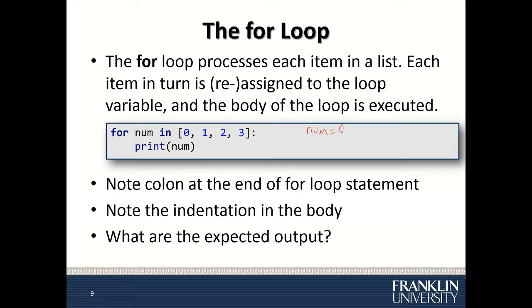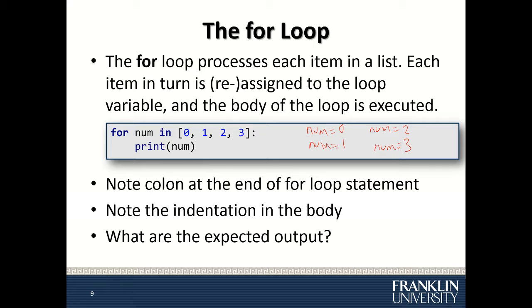So initialization would be num equal to 0, the first item. And the condition is, do I have any more items in the list? Yes, then I continue. I print num, you print 0, and then num equal to 1, and then num equal to 2, and then num equal to 3. And once I get to 3, which prints out the 3, any more items in the list? There's no more, and the loop terminates.